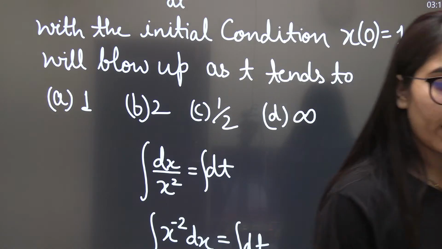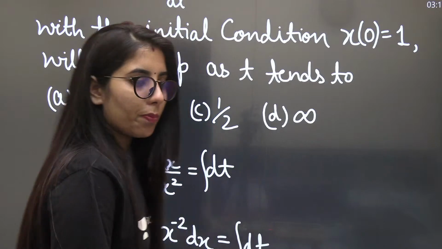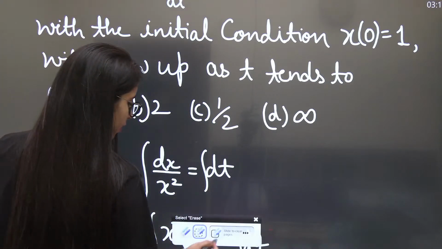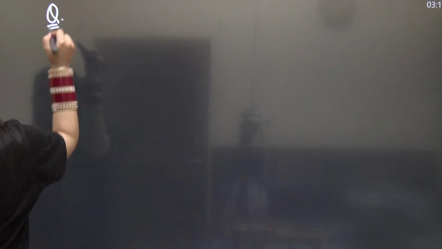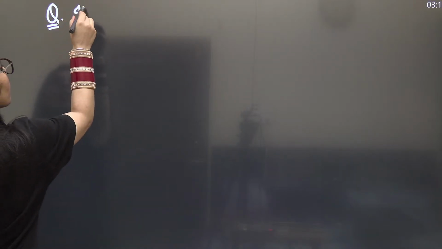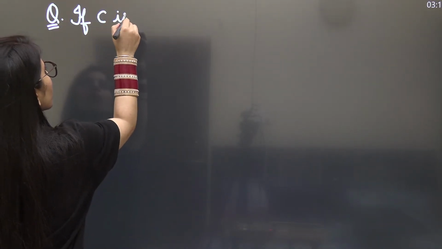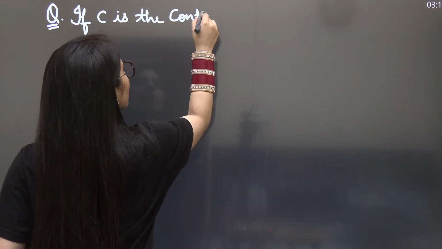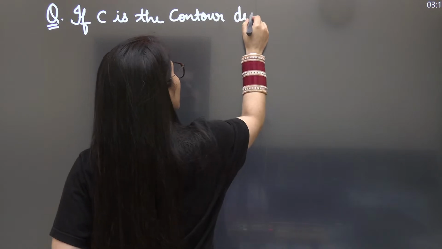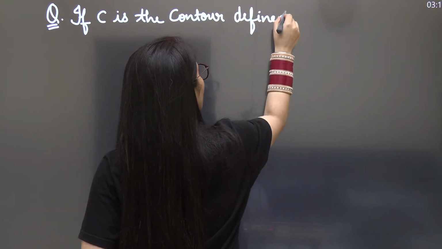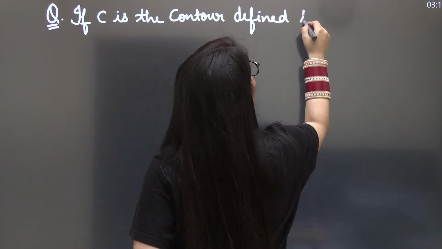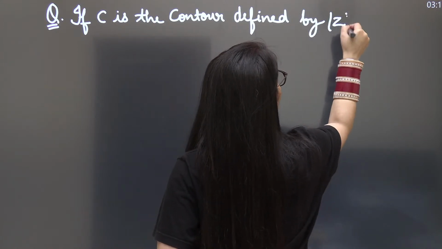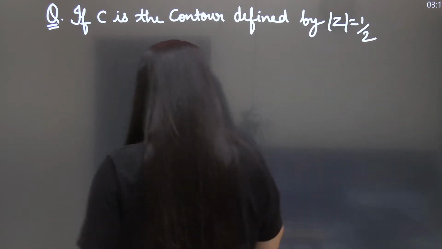Okay, let's go for this one. That is from the contour integration part. If C is the contour defined by mod z equal to 1 upon 2, clear?